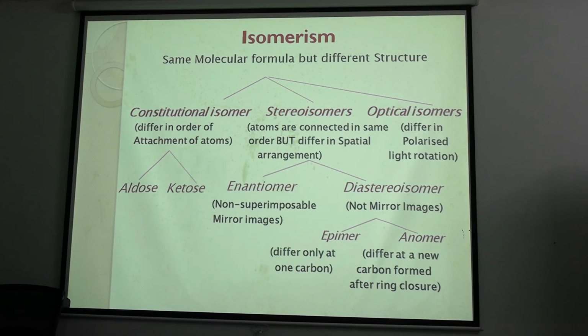No, not the last. We have epimers and anomers also. What is an epimer? When the difference in spatial arrangement is only in one carbon. Like in galactose. It differs only in one carbon. Here is galactose. Look at the arrangement: CHO, CH, OH, CH, OH. In the third carbon, OH is on the left hand side.